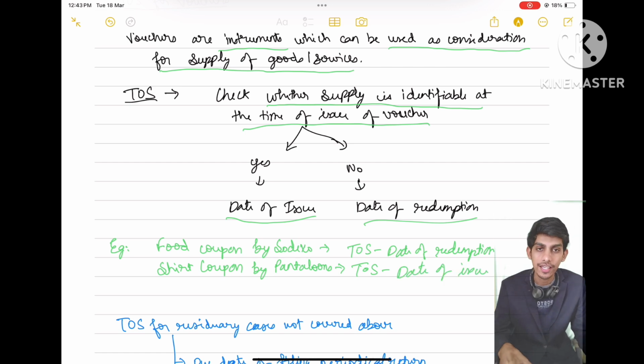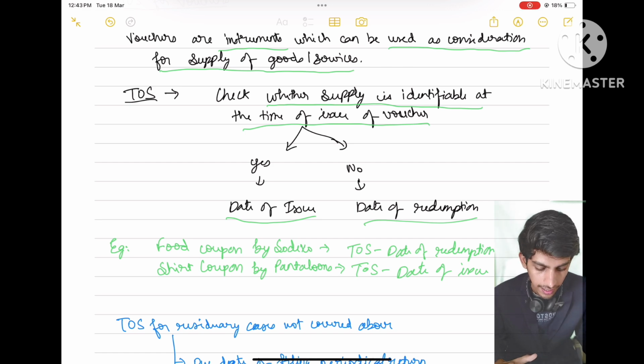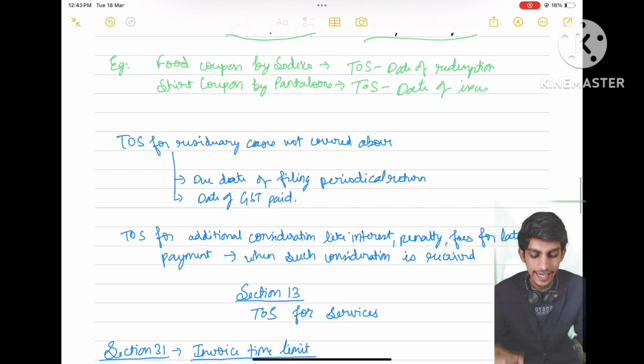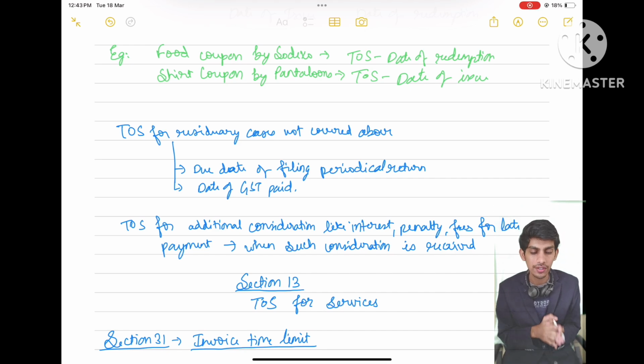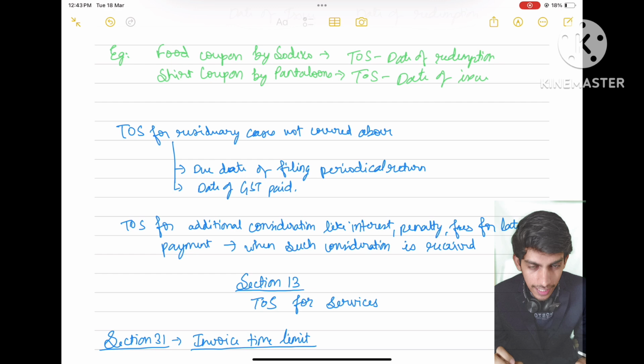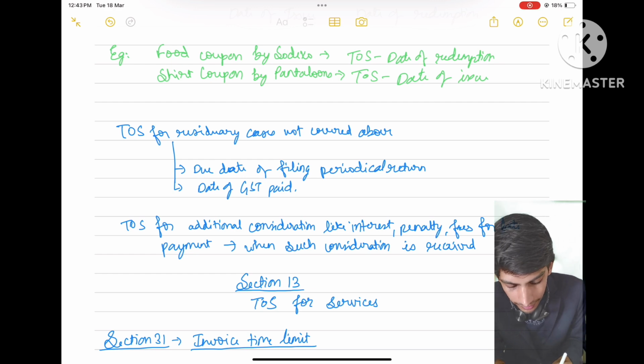Date when this voucher or the coupon is issued. Okay. Now moving on, time of supply for residuary cases not covered above. If there are any cases which we have not covered, the law says we will take, first preference will be like this, and this will be our second preference.